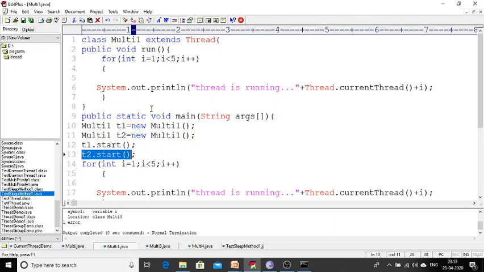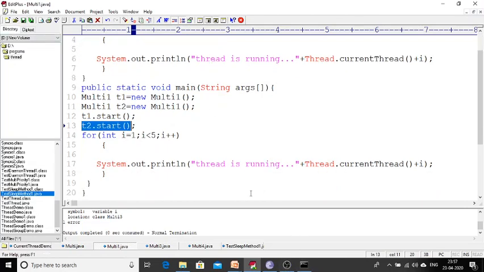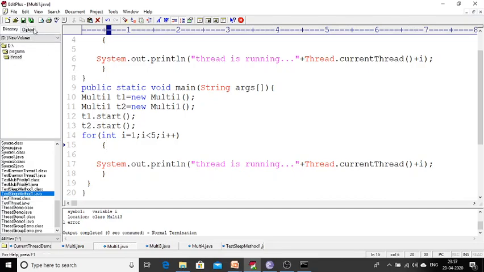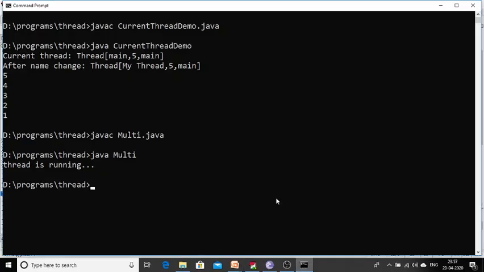If you see the output, then you can understand what is happening with respect to the program. And also one more thing, remember in my main method, after t2.start I have another for loop. Do you expect what the output of the program is? Just see, then you can understand how this particular program is working.